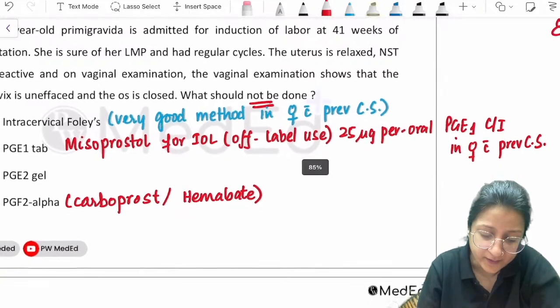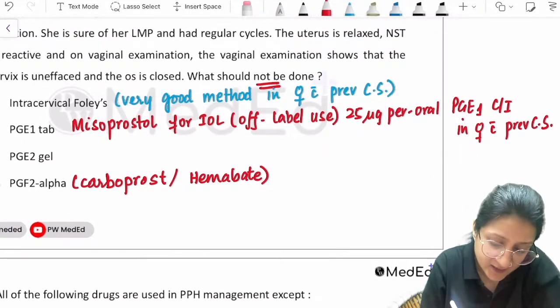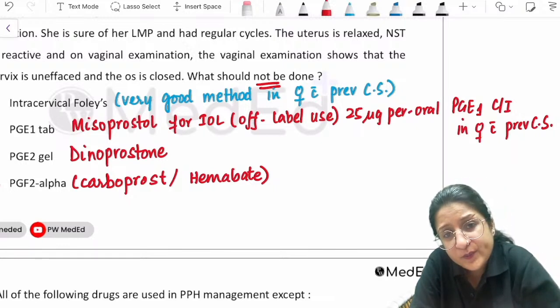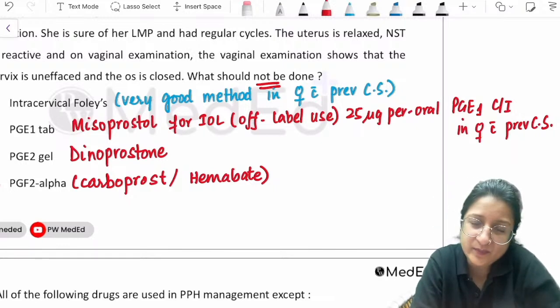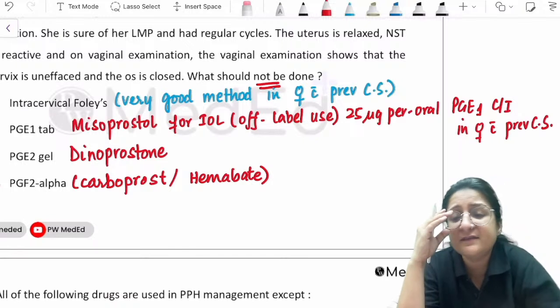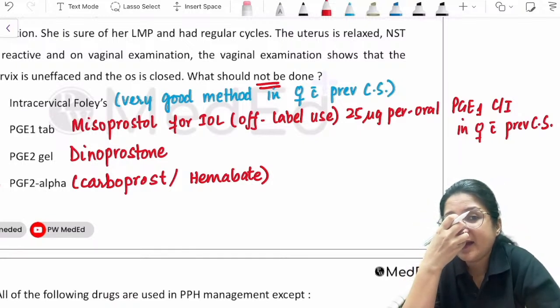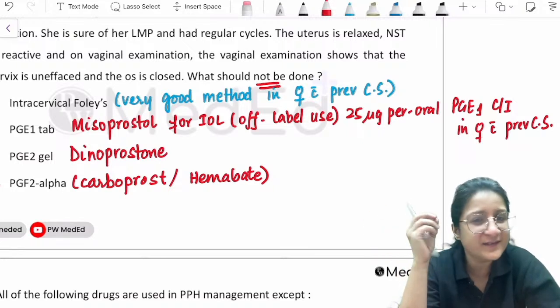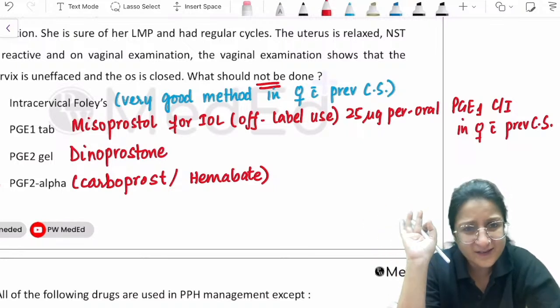Another important pointer. PGE2 gel is what we call dinoprostone. This can also be used for induction of labor, basically cervical ripening. And I don't want to use dinoprostone that often in previous cesarean section cases. If at all, I can use one dose, but generally I will not prefer.